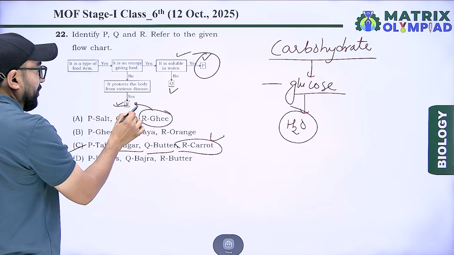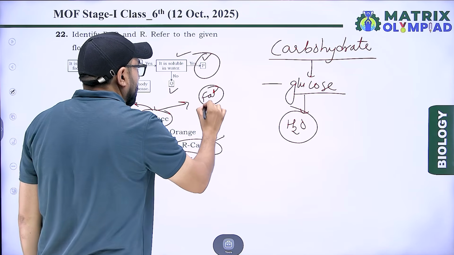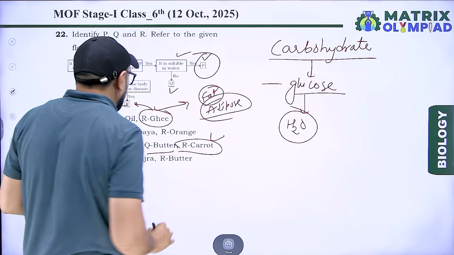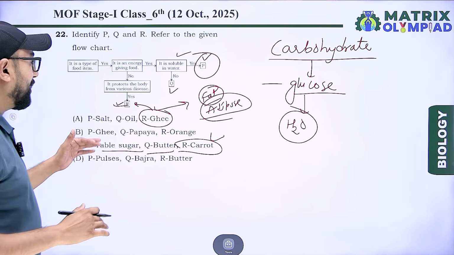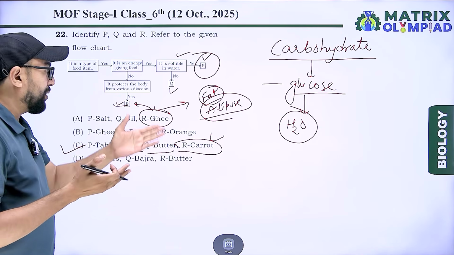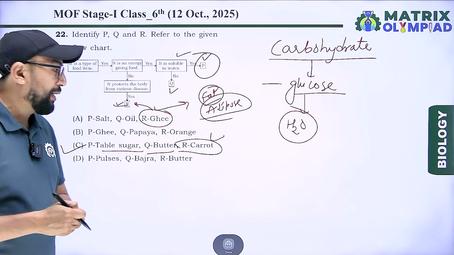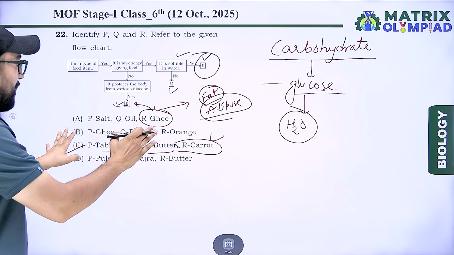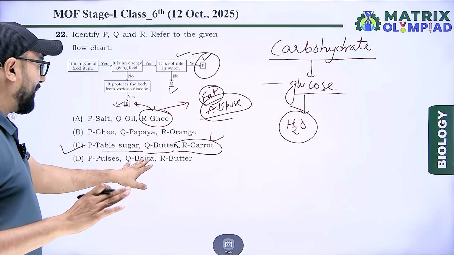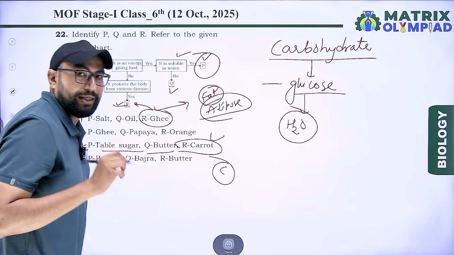If this is ghee, no. Ghee produces fat and is stored in adipose tissue. Continuing to use ghee can cause heart disease and increase cholesterol in our body. So according to this chart, table sugar is right, Q butter is right, and R carrot is right. So our right option is C.